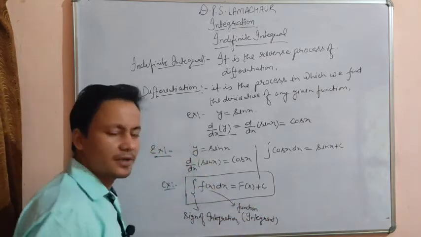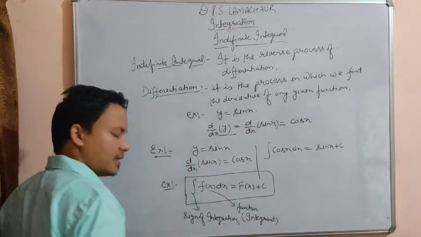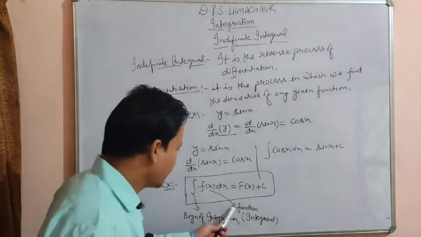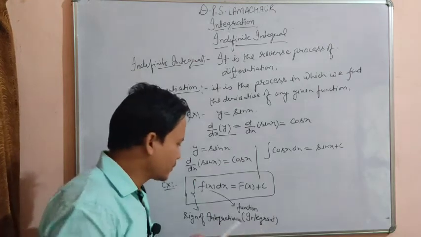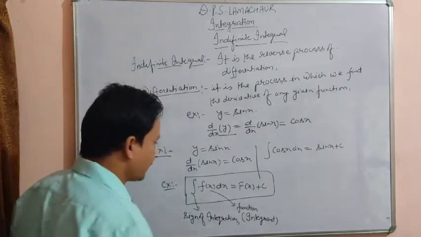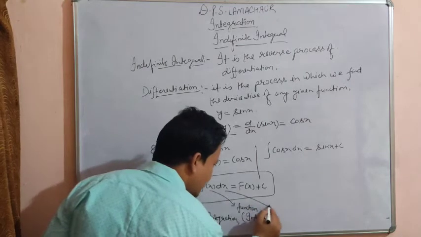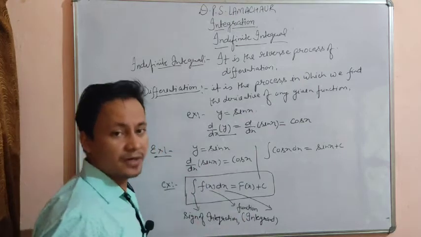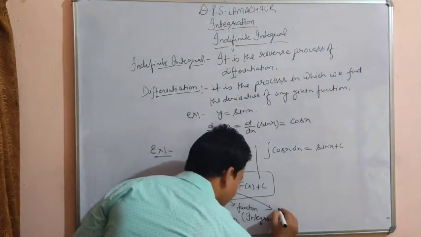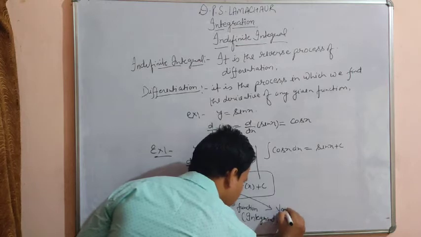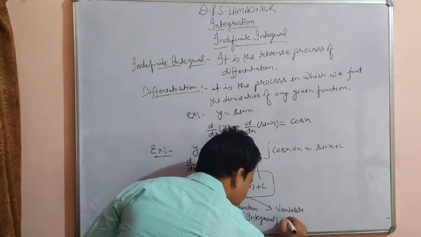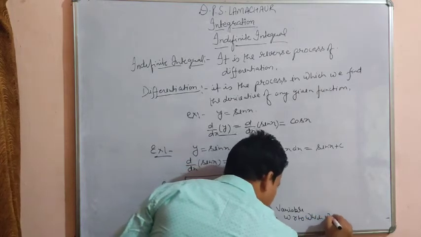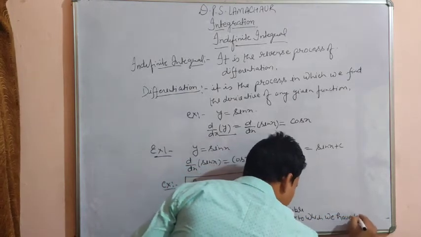The f(x) is the function which we have to integrate. You can say we have to find the antiderivative of f(x). So f(x) is a function, and you can also call it the integrand. And what is dx, beta? dx is the variable with respect to which we have to integrate the given function.